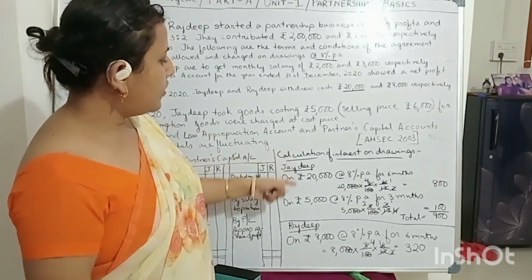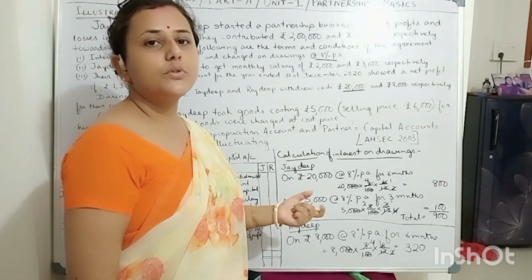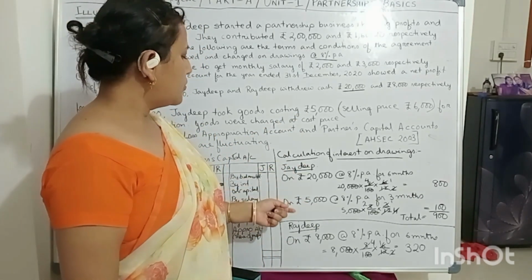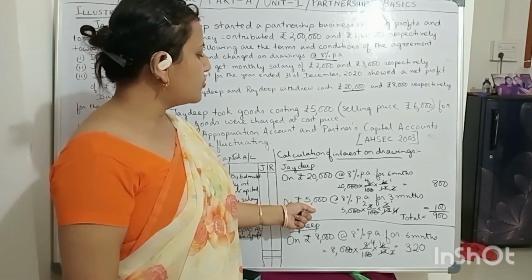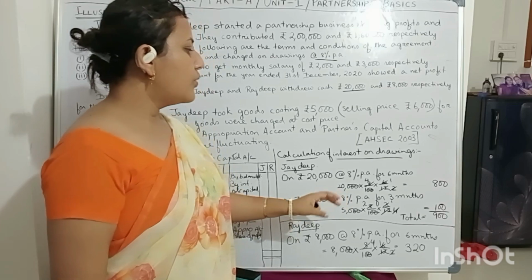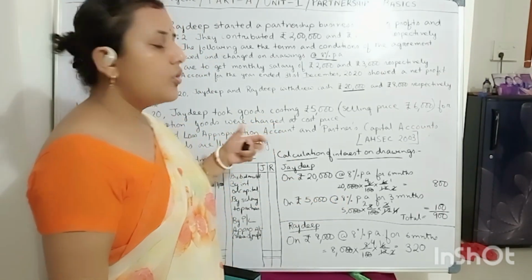Then again, goods costing rupees 5,000 have been taken out by Jaideep from the business. So this is on rupees 5,000 at the rate of 8% per annum. When did he take out the goods, Mr. Jaideep? On October.